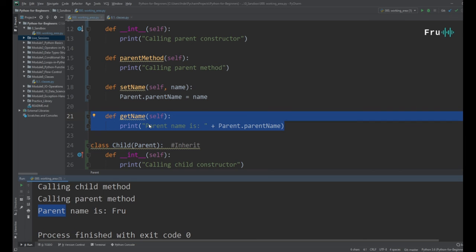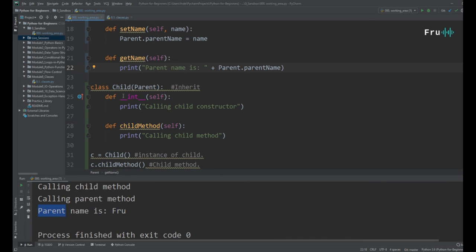So that's one of the problems with inheritance, because now I specify in here that parent name is Fru. So the beauty of this is two things. One, we see that this is actually calling the parent's method. The child doesn't have any get name method, but it's calling the parent method. And two, we have to make the program a little bit smart to not say parent name is this when we might actually be referring to a child's name. But hopefully we get the idea of inheritance within our programming. A very, very powerful concept, guys.